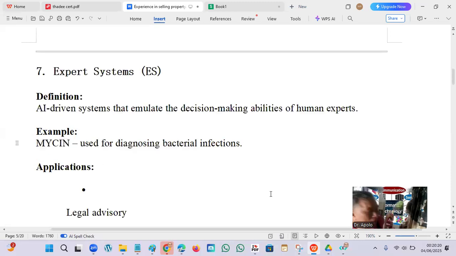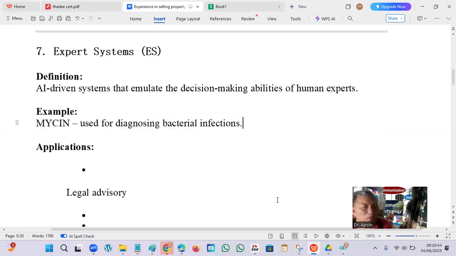The computer keeps asking until it runs out of all the questions, and then the program will make a decision about your problem. If it identifies the problem, there is a recommended medicine, and then you have to take it gradually, step by step.